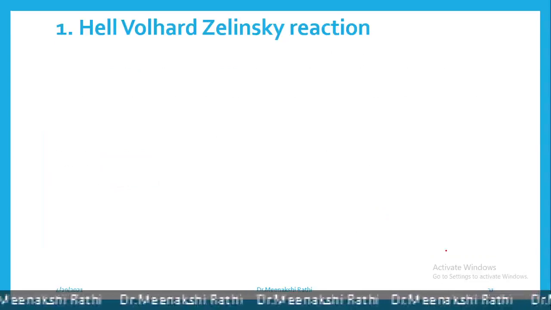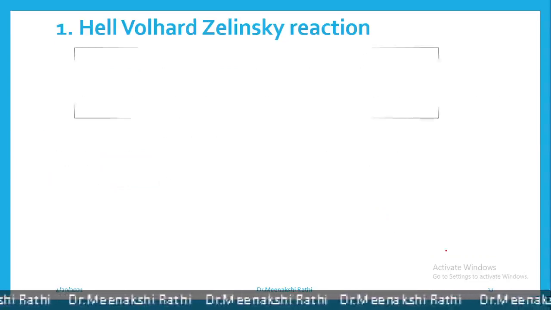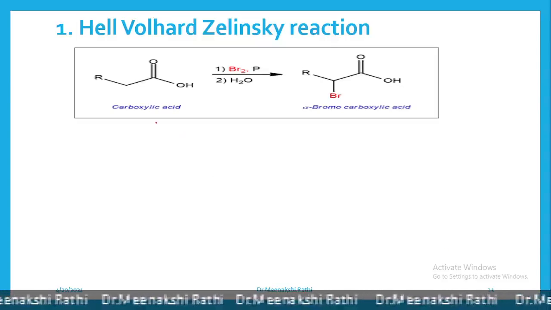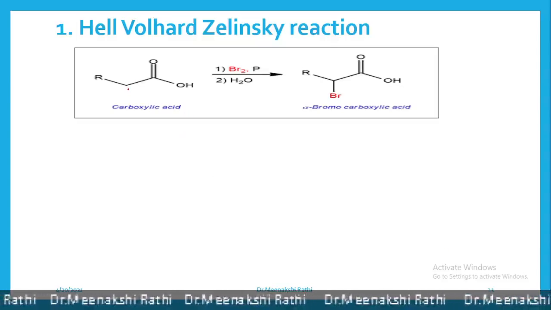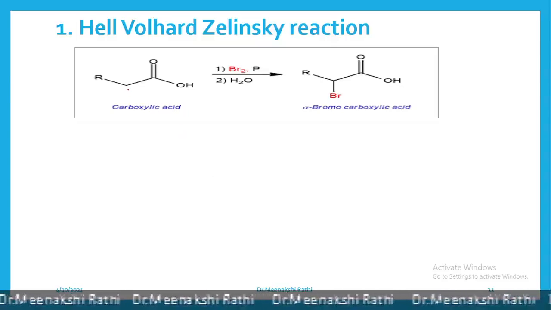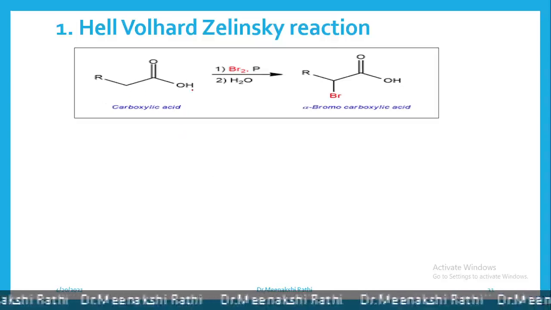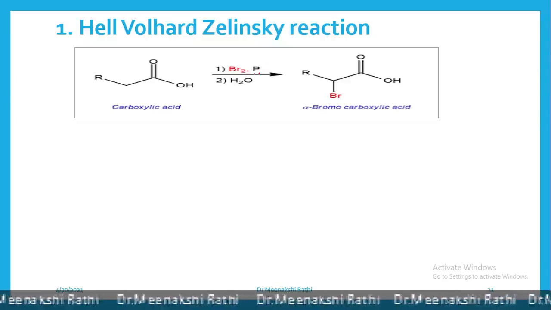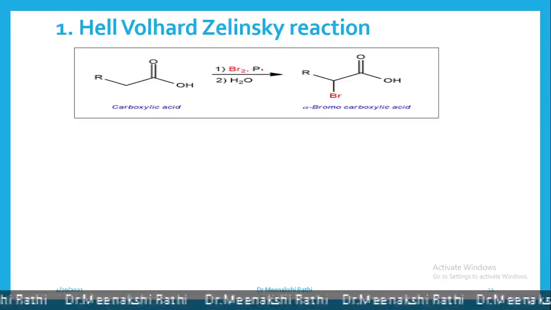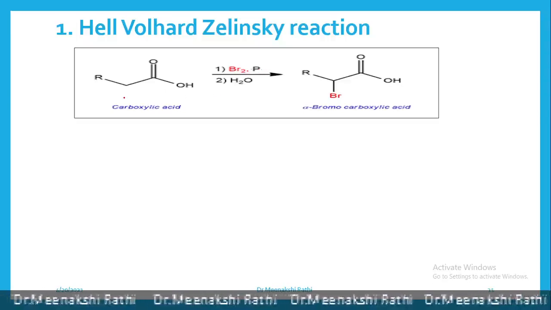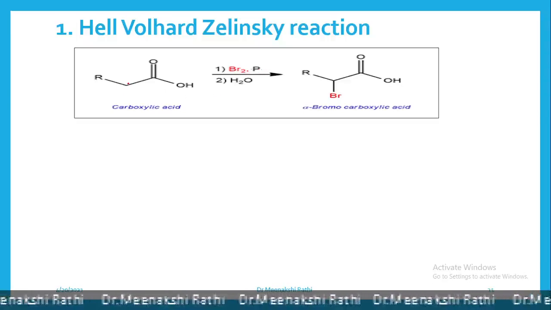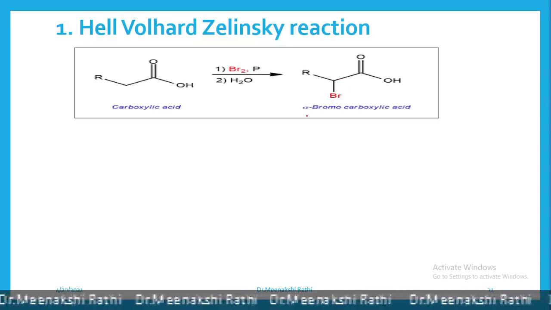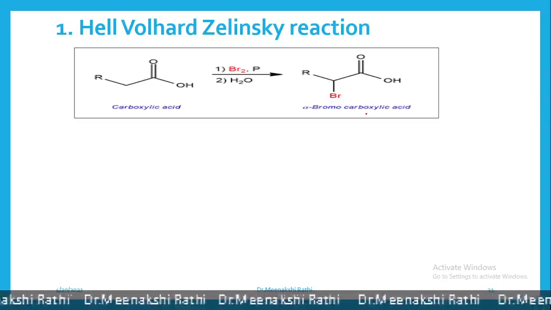Some more examples of the Hell-Volhard-Zelinsky reaction. Here this is one more carboxylic acid. This is the alpha carbon, and when such an aliphatic acid is reacted with bromine in the presence of a small amount of red phosphorus, one hydrogen atom from the alpha carbon gets replaced with a bromine atom and we get an alpha-bromocarboxylic acid.